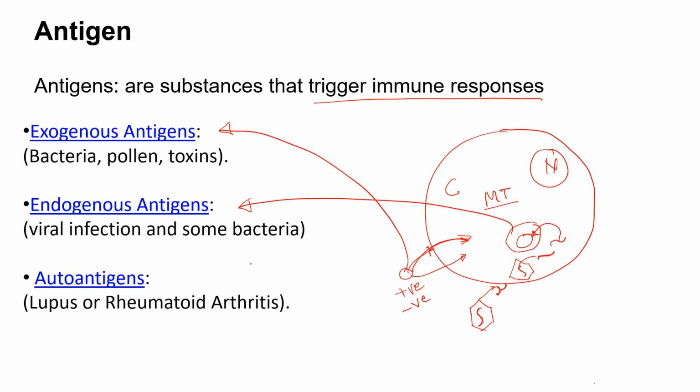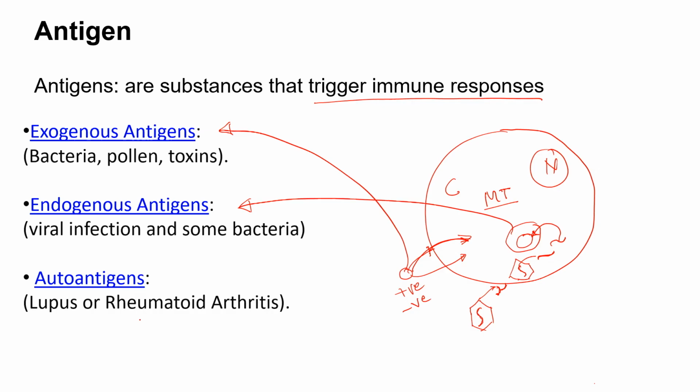Then come the autoantigens. Auto stands for self. These are antigens produced by the host cell itself, and sometimes they can be produced in a way that the body's immune system considers them foreign.